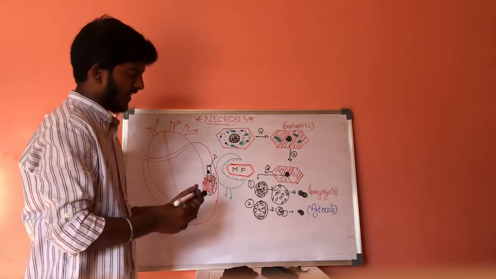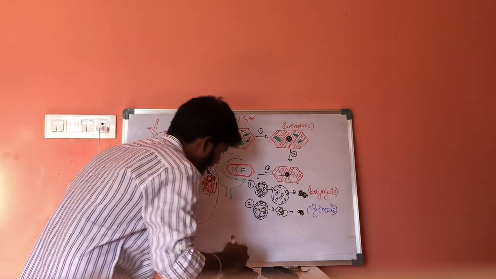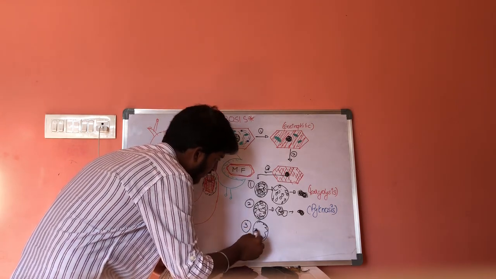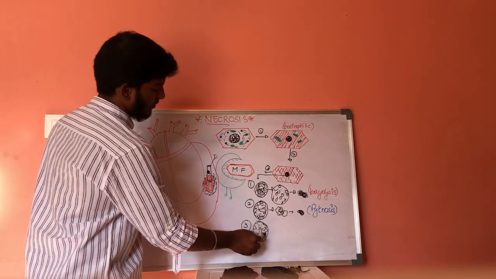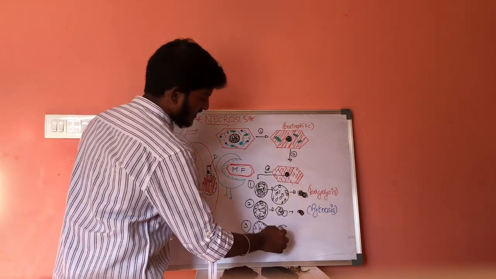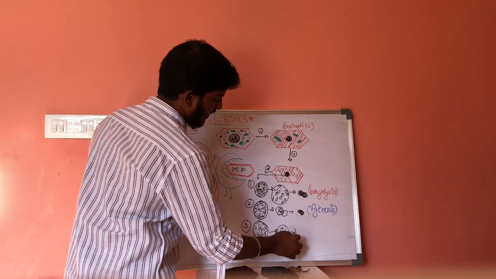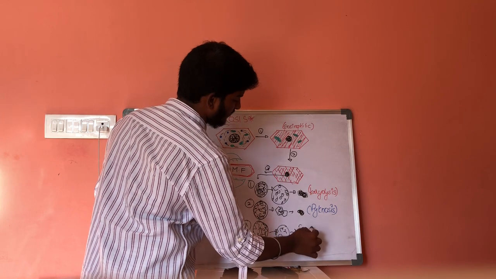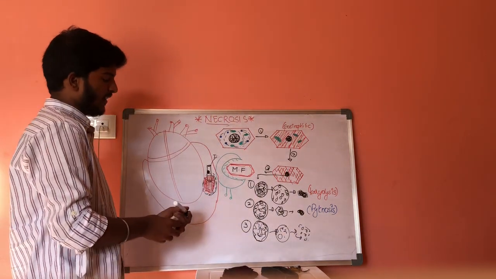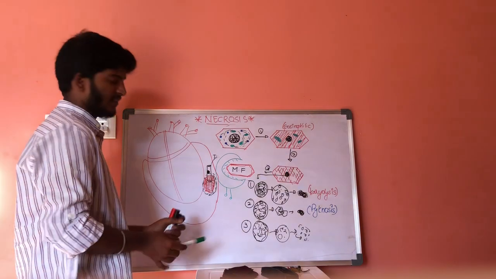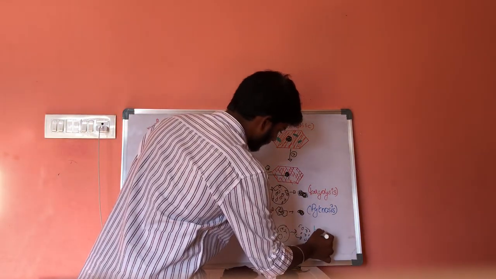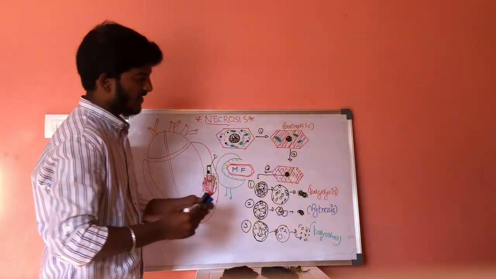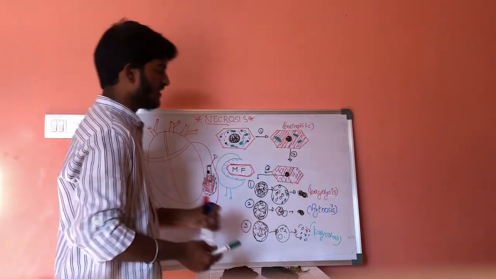And the third type of degeneration of the nucleus: let us consider this is a nucleus which contains chromatin material, and first of all it fades away and results in fragmentation of the nucleus. This process is called karyorrhexis. First one is karyolysis, second one is pycnosis, and third one is karyorrhexis.